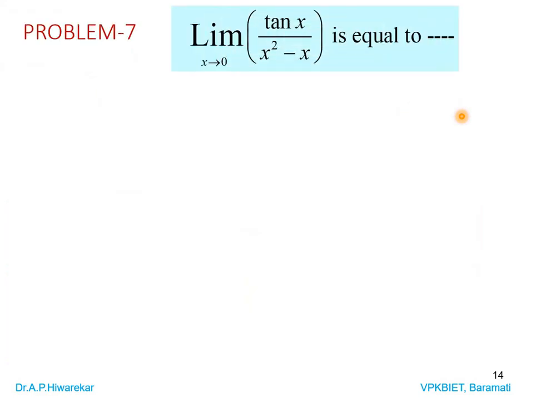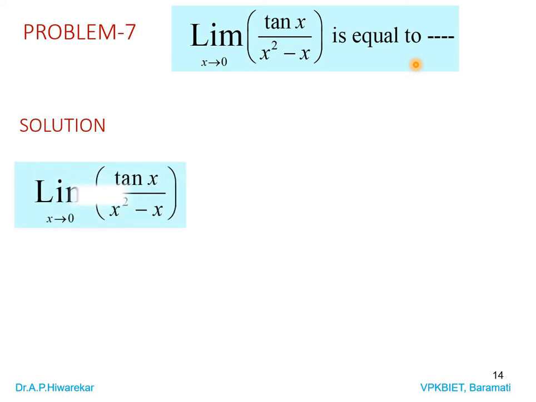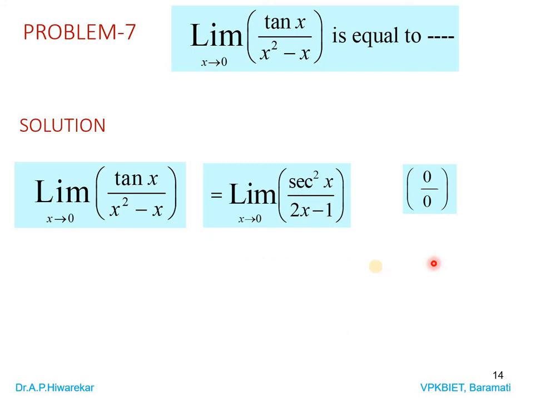Then the next problem is limit of tan x divided by x square minus x as x tends to 0, and the answer is not given. So we have to see what the given limit is. When x tends to 0, as we know tan 0 is 0 and the denominator consists of x in every term. So that's why we are getting 0 by 0.